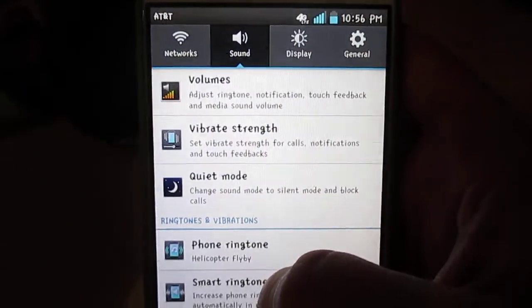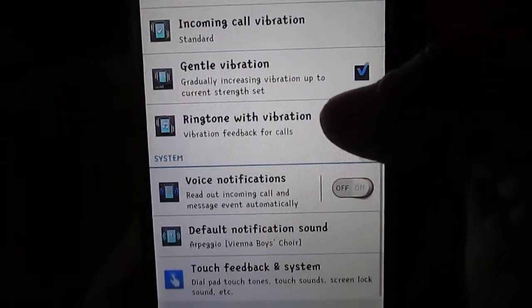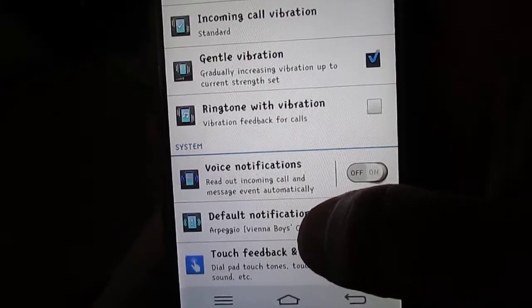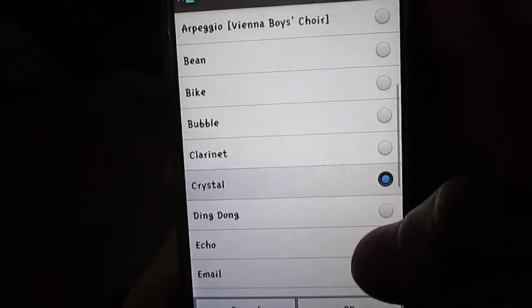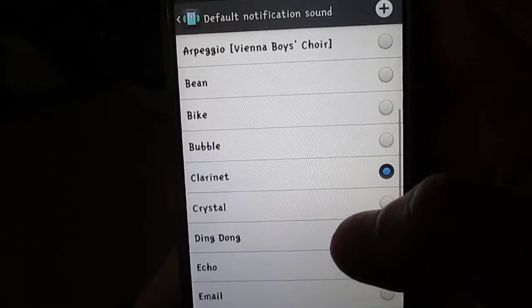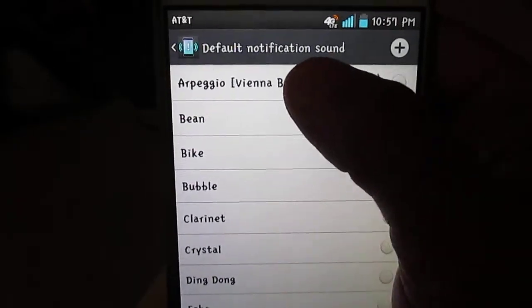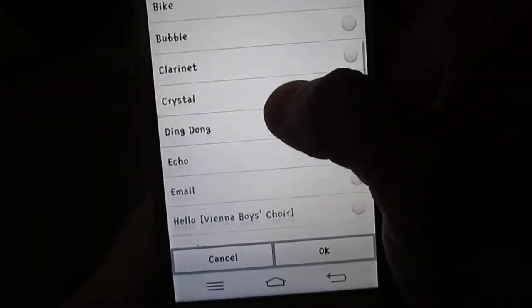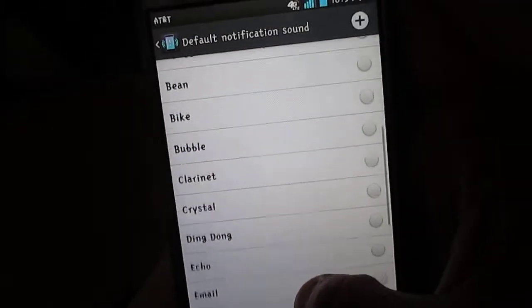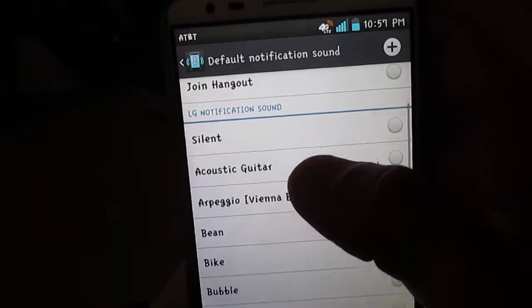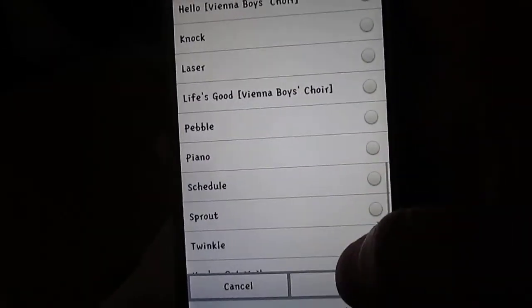Sound. It has the ringtone and vibration controls, like text message sound, default notification. Just all different. Anyway,